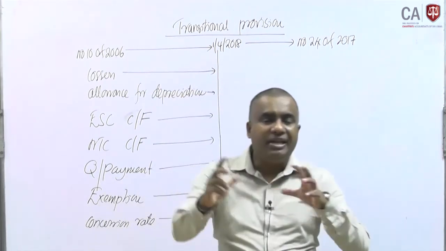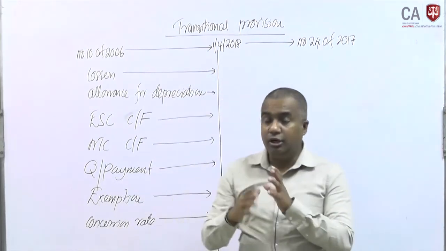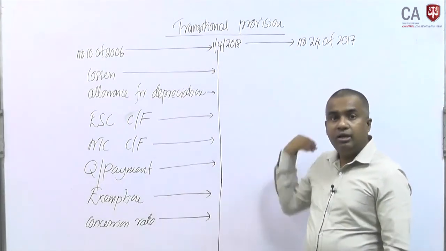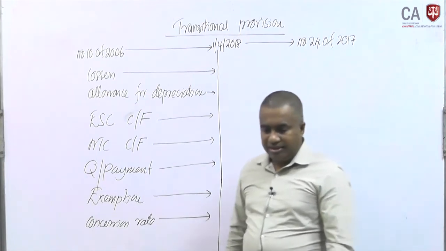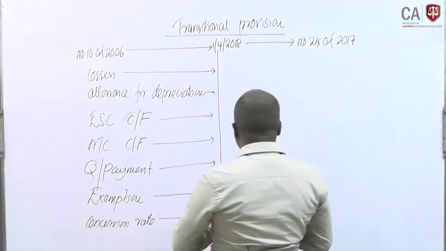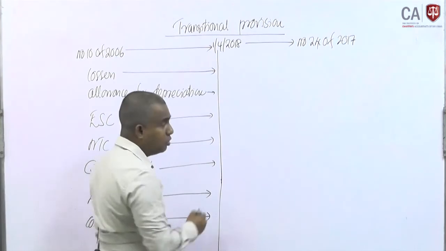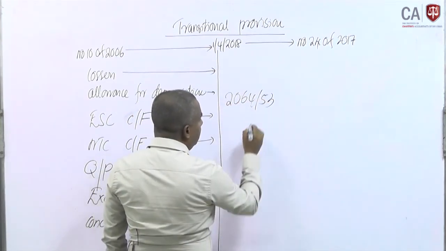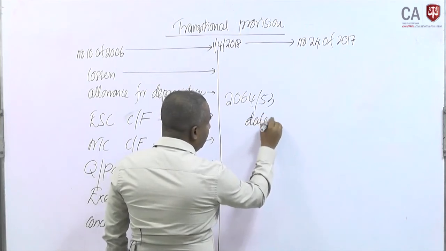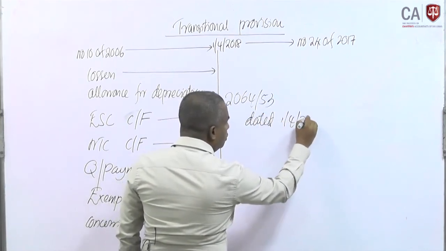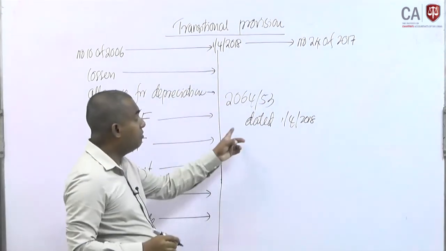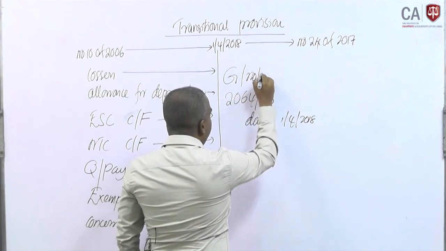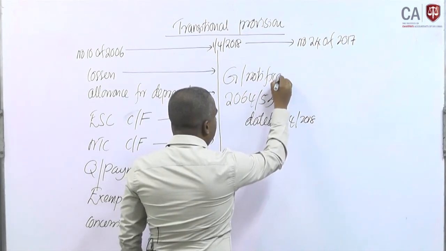Likewise they try to mitigate that impact, due to not providing exemptions and so on under the new Inland Revenue Act. On these applications, a gazette notification was issued, called gazette notice number 64/53, dated 1st April 2018. With effect from this date we should consider this gazette notification.